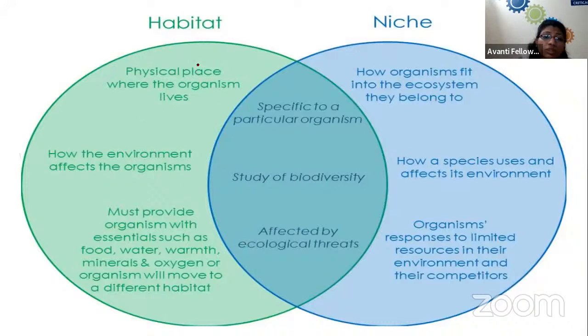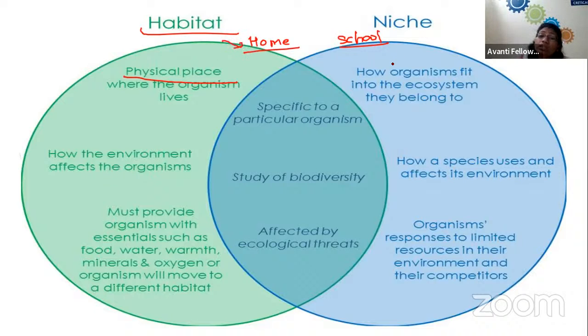Now, moving towards the term habitat. Habitat is a physical place where an organism lives. Let's take the example of home and school. Home is a place where we live, where we stay. So home is our habitat, right?